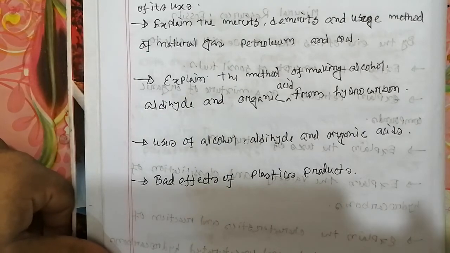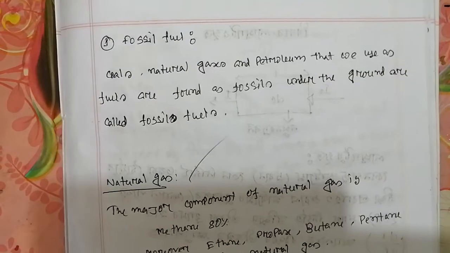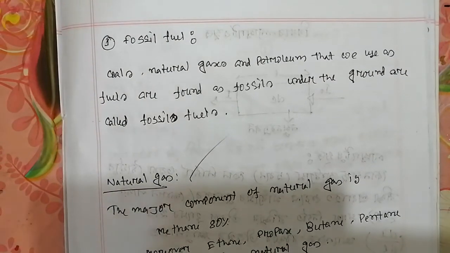Okay. First, we discuss the fossil fuels. The ruins of plants and animals of the ancient period which are found underground are called fossil fuels.